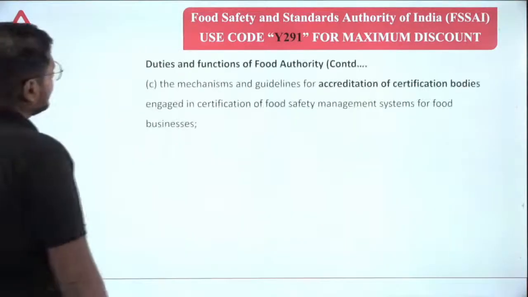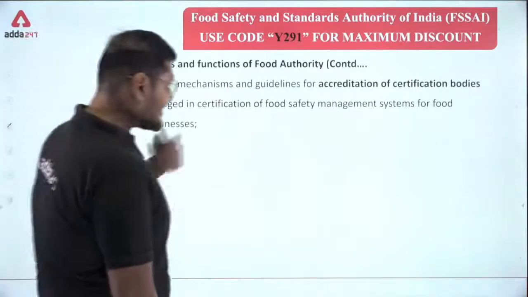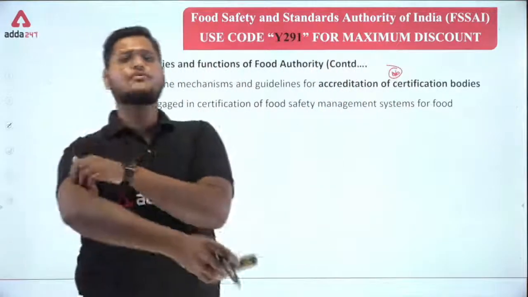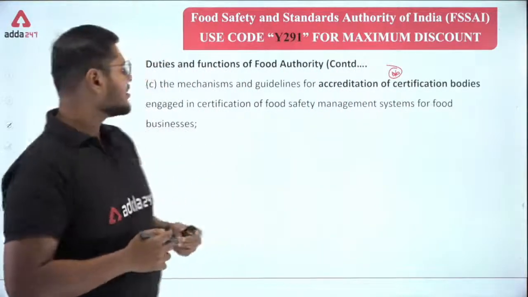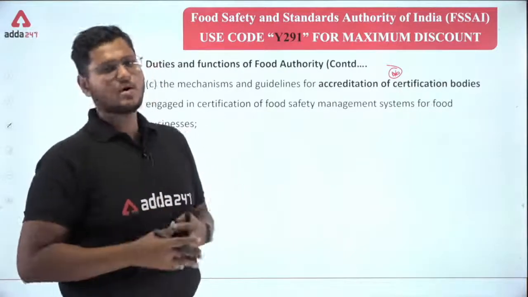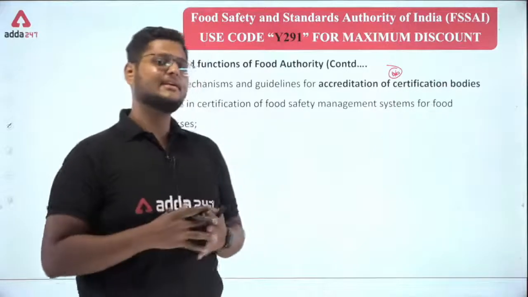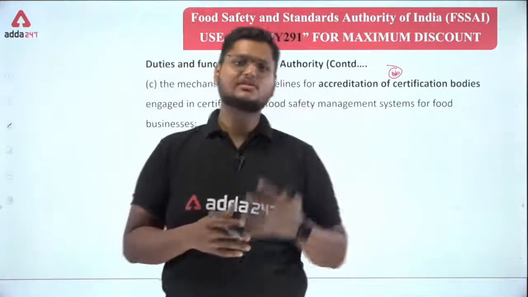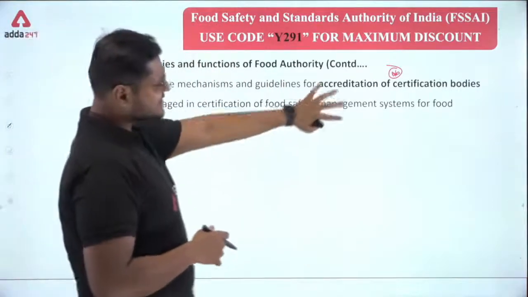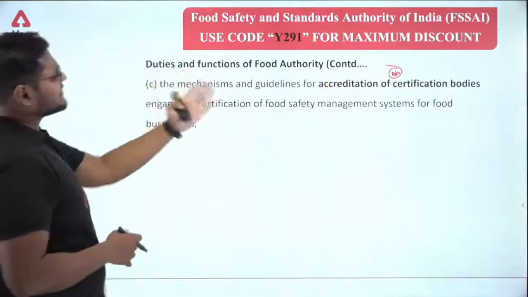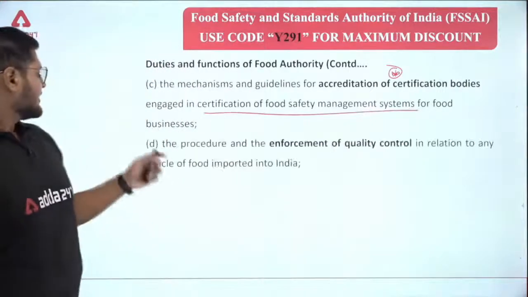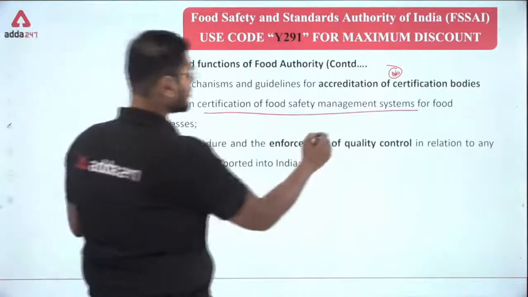Next, the mechanisms and guidelines for accreditation of the certification bodies. These are the bodies that provide the FSSAI certification. What we need is that all the food safety management system certification bodies involved in this process should be accredited by a certain national or international agency. The mechanisms and guidelines for accreditation of certification bodies engaged in certification of food safety management systems for food businesses. Next, the procedure and the enforcement of quality control.